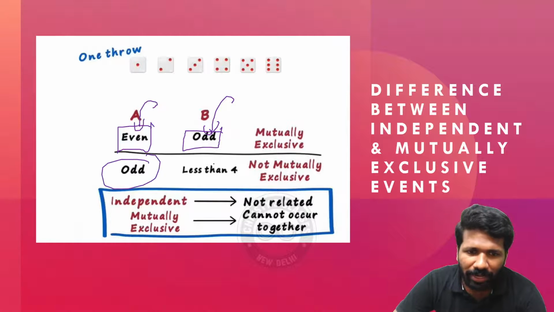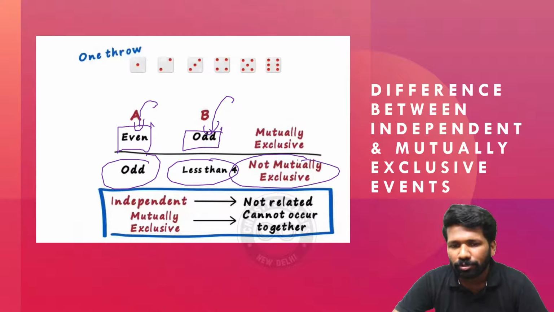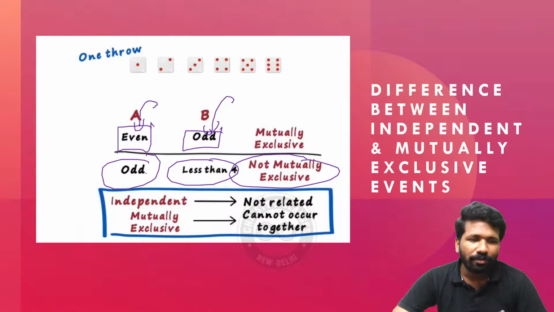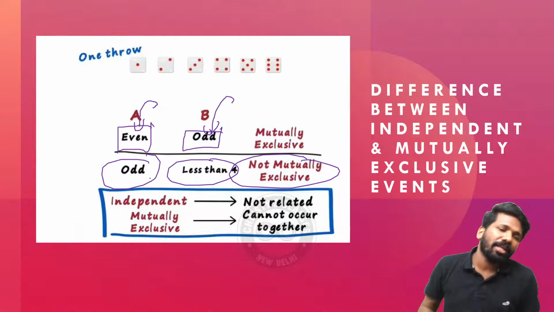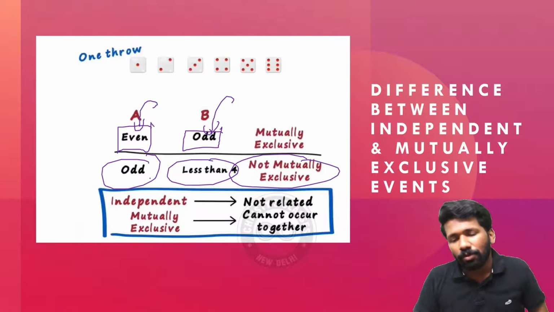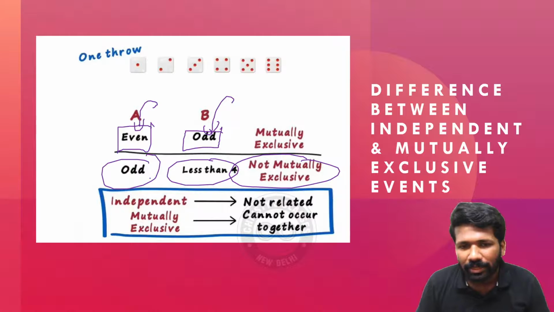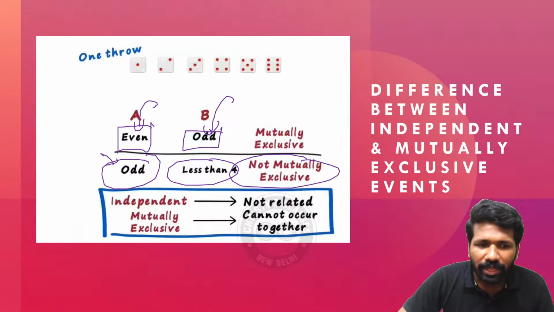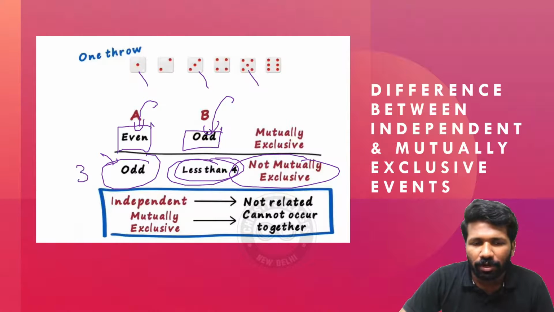But odd number and less than 4, they are not mutually exclusive because, for example, if the question is asking what is the probability that it will be an odd number or it is less than 4, there are some odd numbers which are less than 4 also. Odd numbers among 1, 2, 3, 4, 5, 6: what are they? 1, 3 and 5. 3 odd numbers are there.